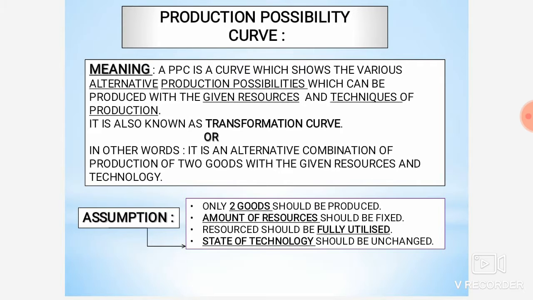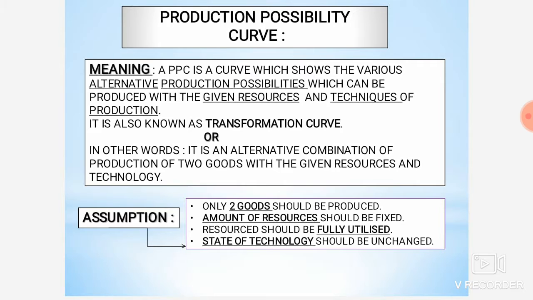But here we are talking about production, means a person who is producing the goods is having what? Limited resources, and the techniques are also fixed. It should be also fixed here, then only this production possibility curve will be possible.